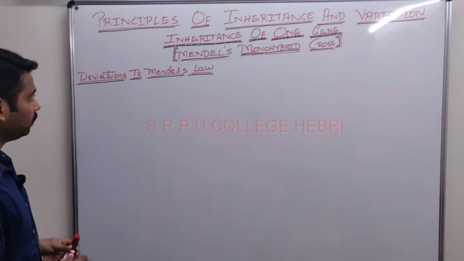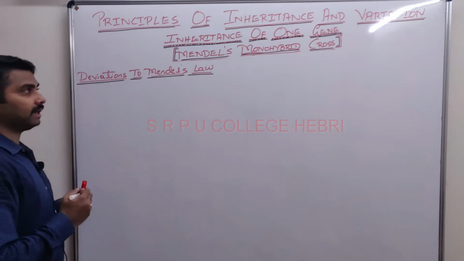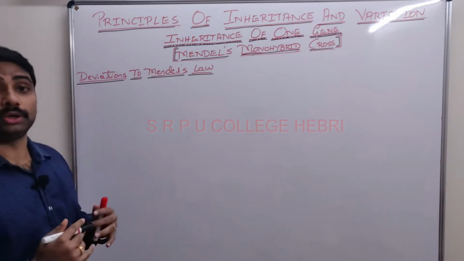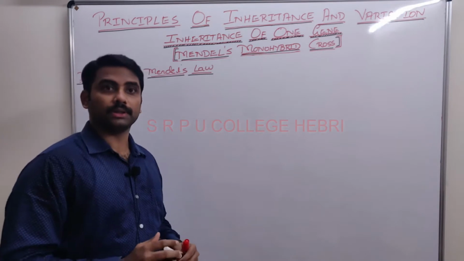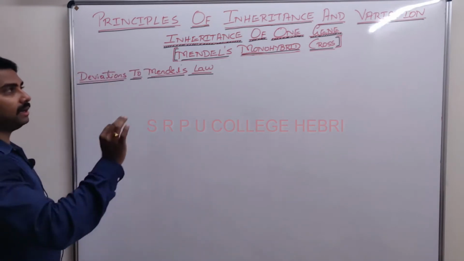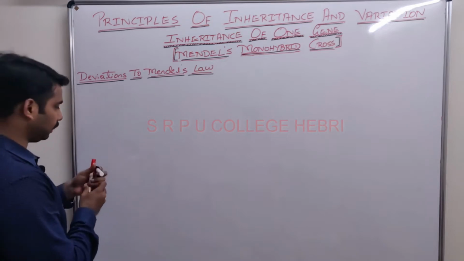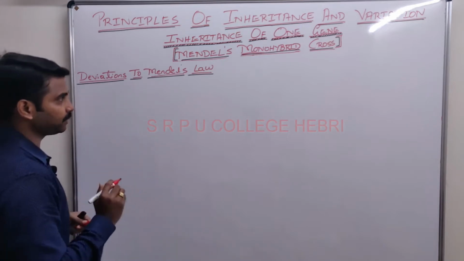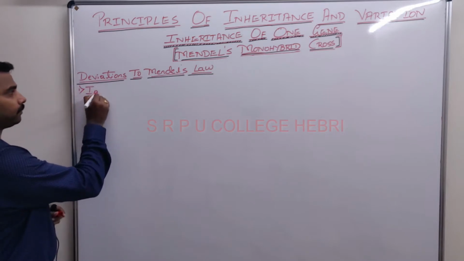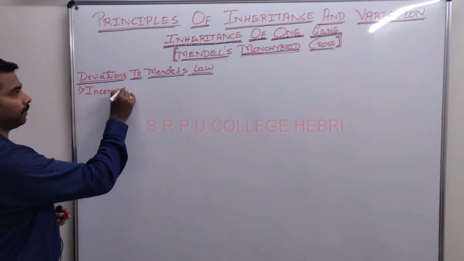You can write down: there are few organisms which do not show Mendel's laws all the time. Certain exceptions for it include, number one, write down, there are many.